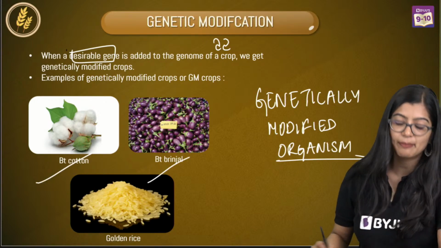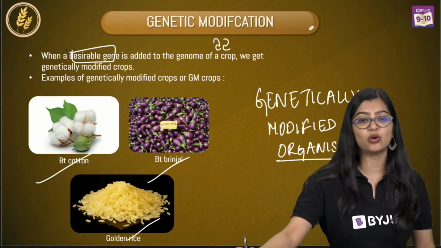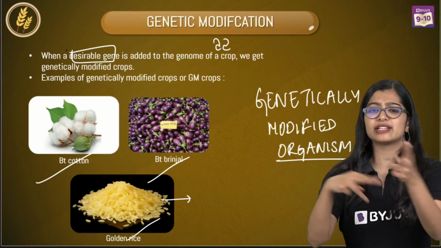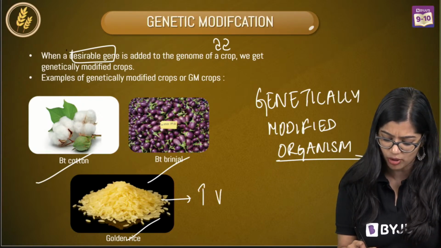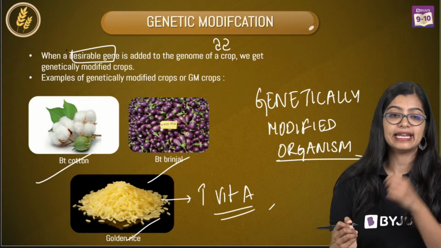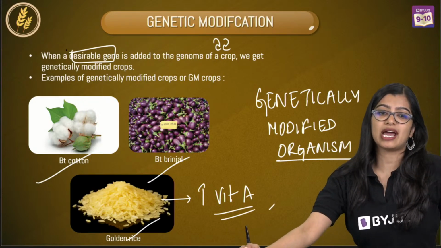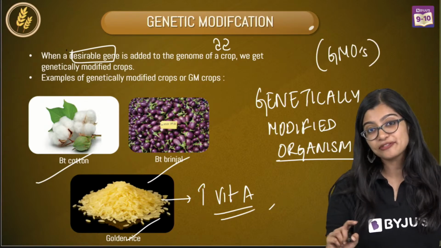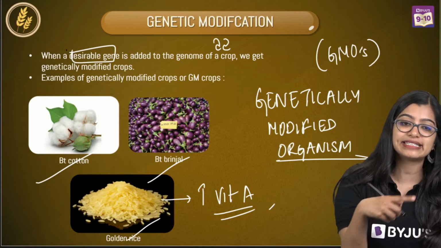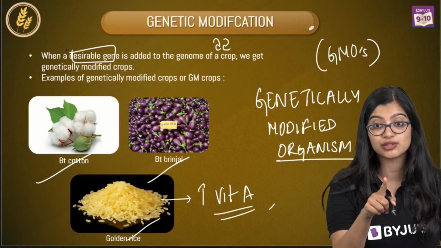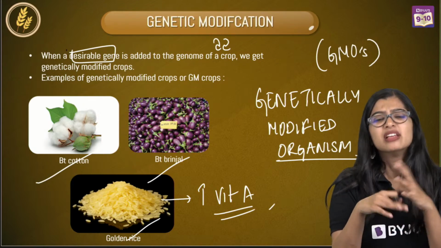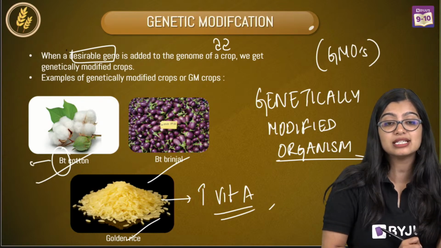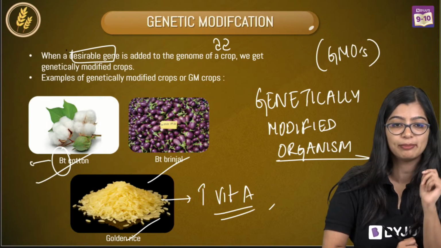So your examples are BT cotton, BT brinjal and golden rice, right? In golden rice, it's not the same as what we discussed. In golden rice, you bring two different things together so that you get more amount of vitamin A in it. Is it harmful for humans, right? See, again, a lot of the GMOs that are there, there's a lot of testing still going on, which is why it is sometimes not beneficial for our body. There's a lot of controversy around it. BT here stands for the bacteria's name, Bacillus thuringiensis, which is why we put the short form BT.